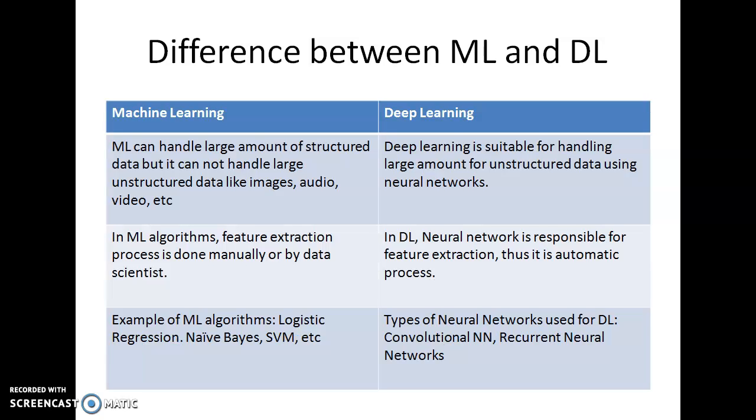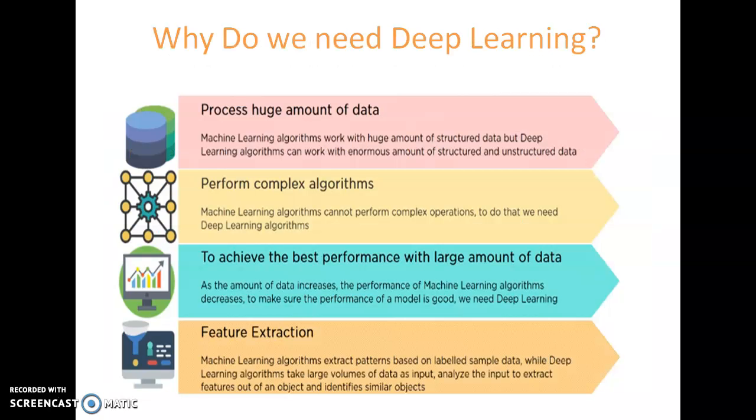The third point of differentiation is that examples of machine learning algorithms are logistic regression, naive-Bayes algorithm, or the support vector machine. The types of neural network used for deep learning are convolutional neural network, that is CNN, and recurrent neural network, that is RNN.